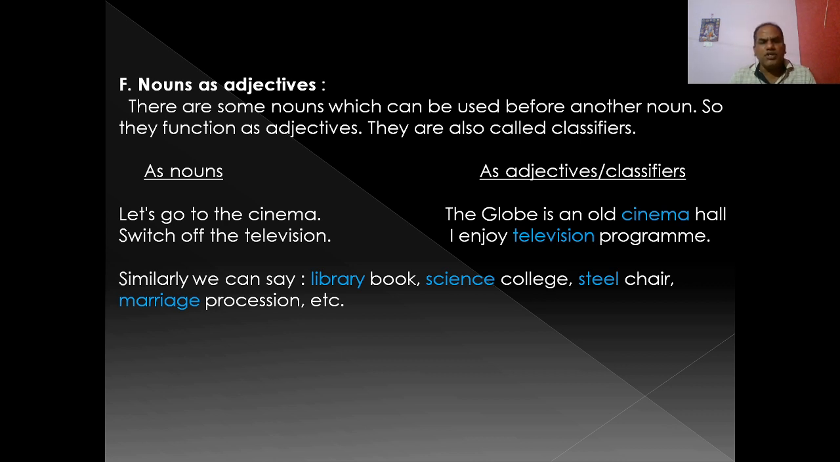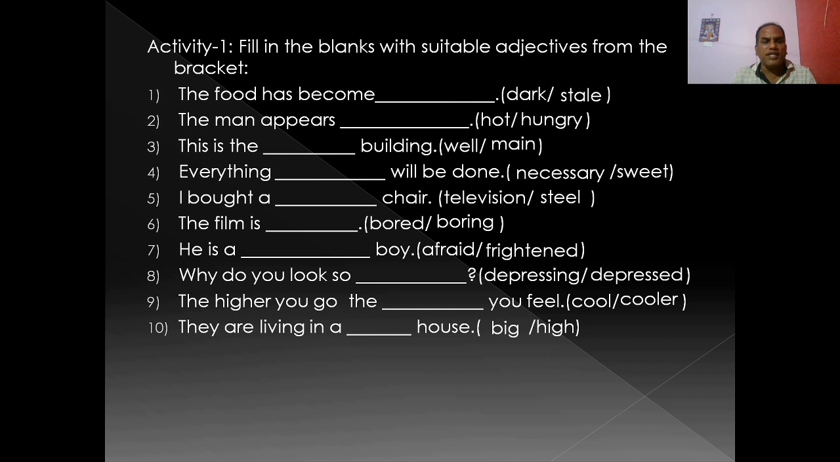Switch off the television. Here television is a noun. In the second sentence, I enjoy television programs, program is the noun and television is the adjective. A noun functioning as an adjective is called a classifier. Similarly, we can say library book, science college, steel chair, marriage procession, etc. I think you have a clear idea about the adjectives that we have discussed.